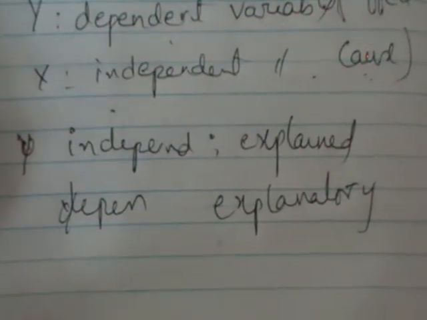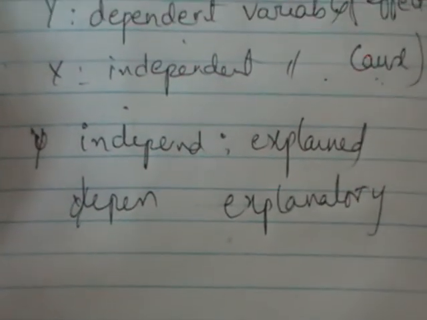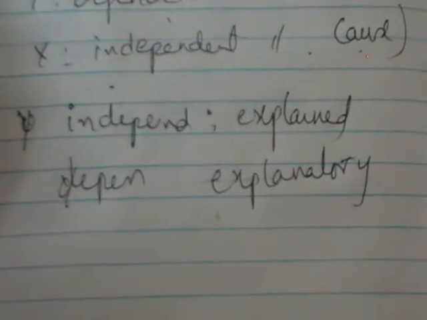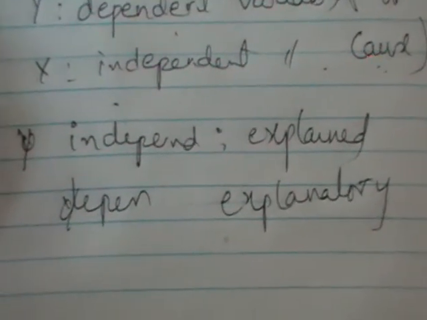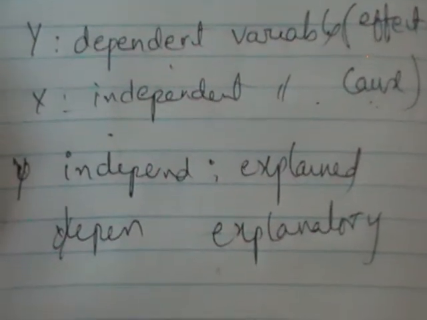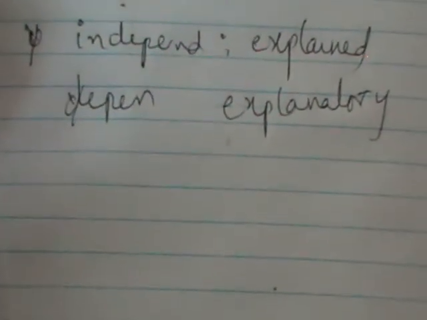The major difference between these two is that in correlation we simply call it a relation between two variables, whereas under regression we identify one of the variables as the dependent variable and the other as the independent variable. So this is about correlation and regression.